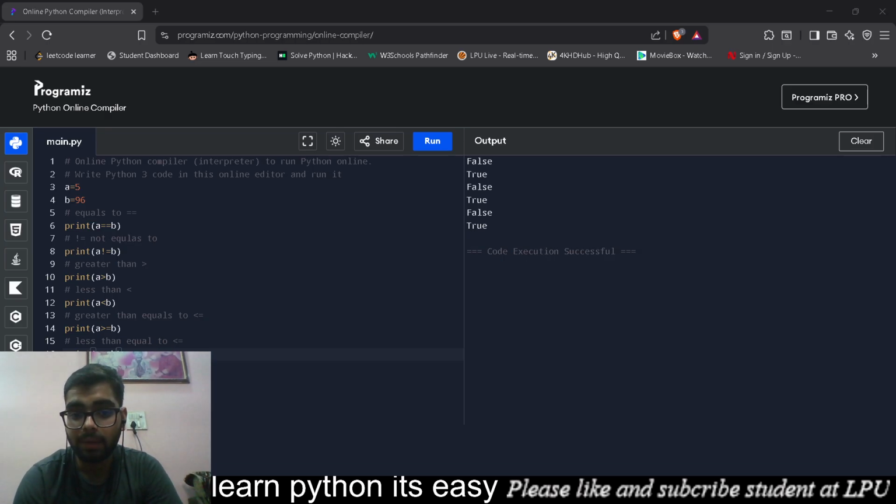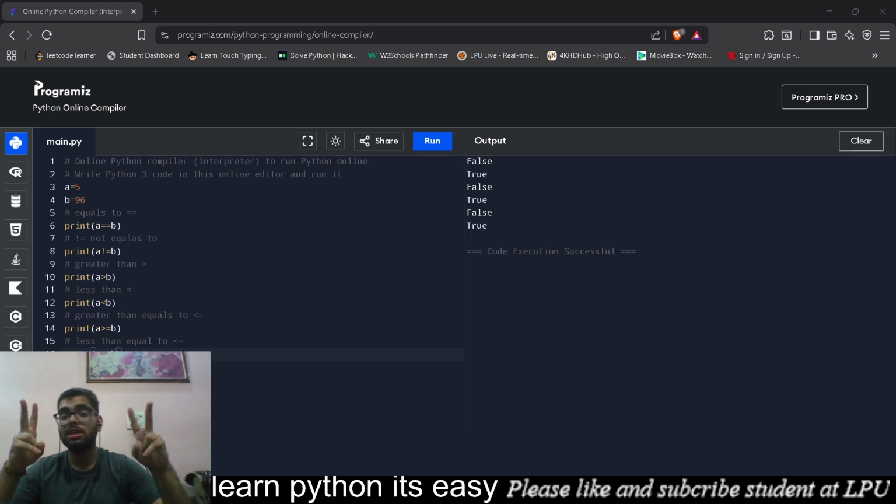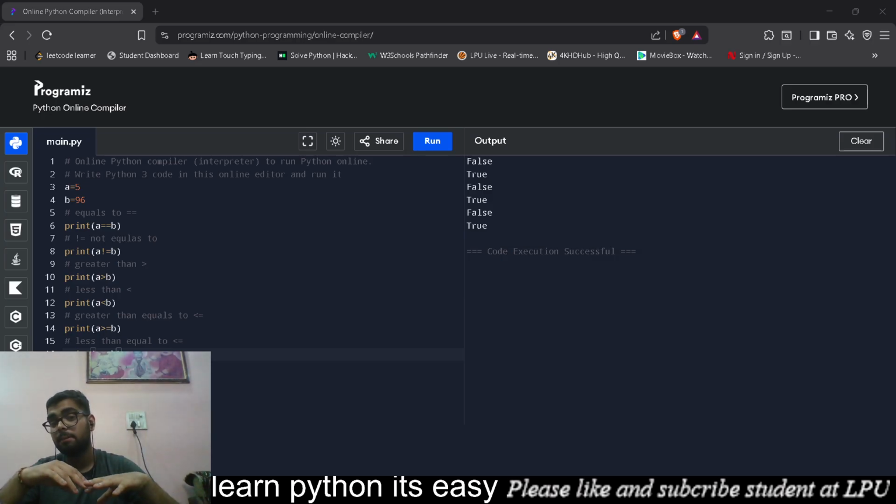Now, after comparison operators, we have the logical operators. Logical operators are and, or, and not. The and operator means both the conditions must be true. If I give two conditions, that means there is a compulsion of doing both of them. If I say heat the water and heat it until it boils, there are two different things.